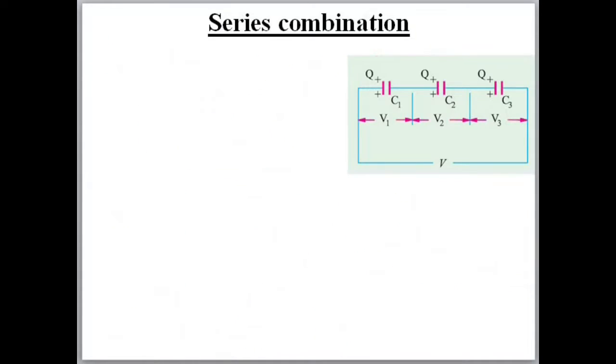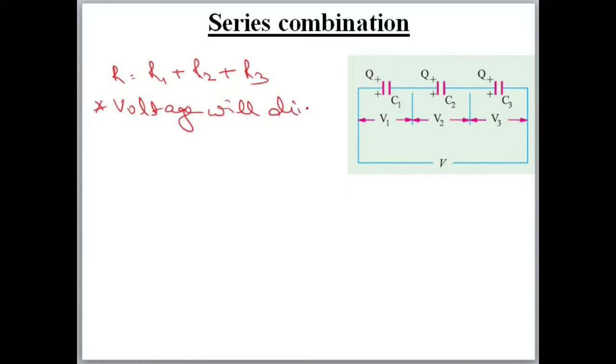Next, now capacitors are connected in series. When resistors are connected in series, what was the rule? The rule was R is equal to R1 plus R2 plus R3, and the basic thing was that voltage will divide and current will be the same.